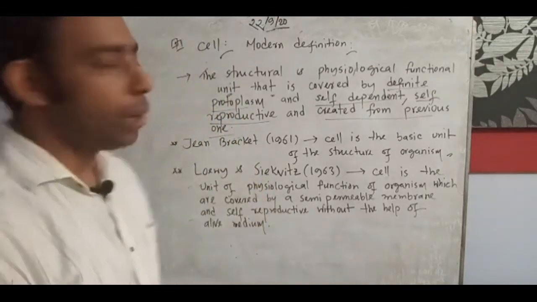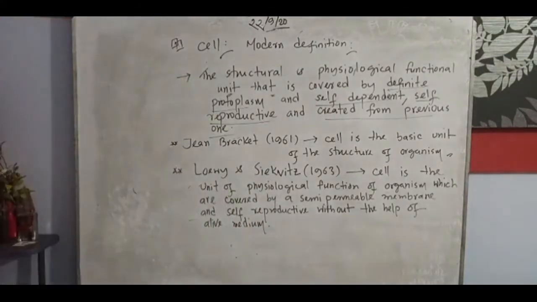So Loewy and Sienkiewicz, you know that terminology from the SSC level.